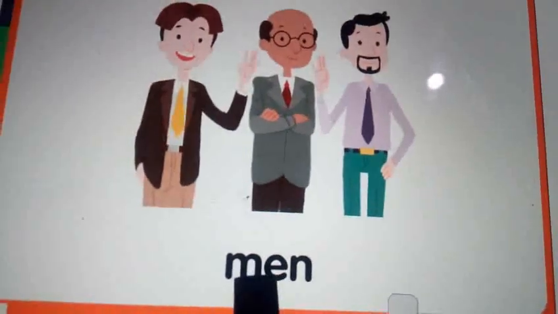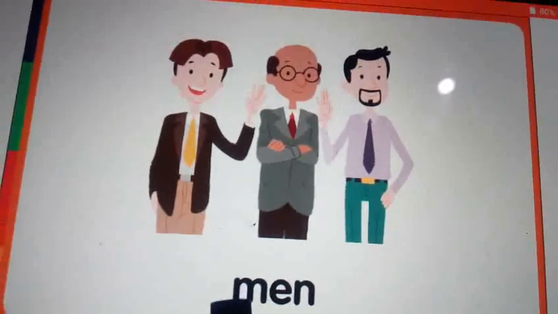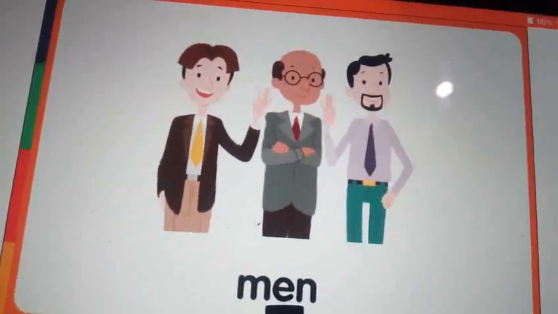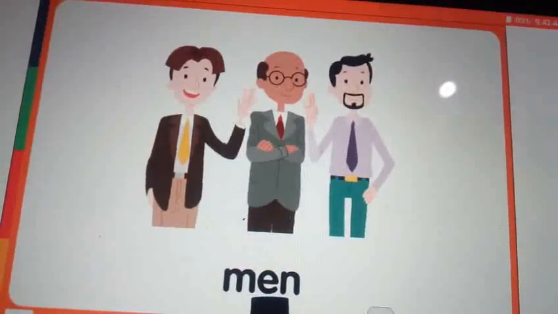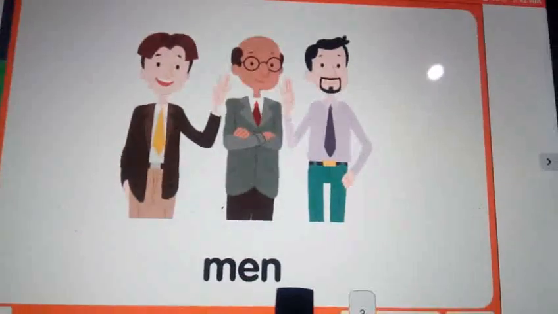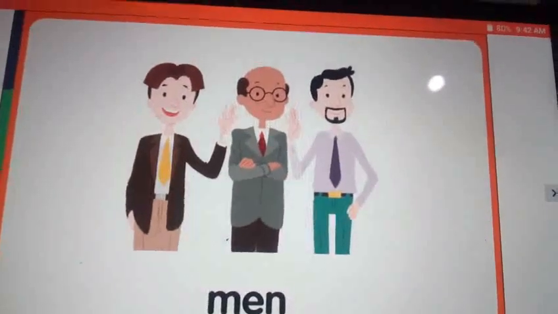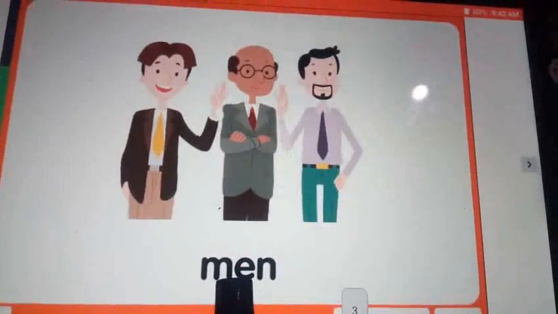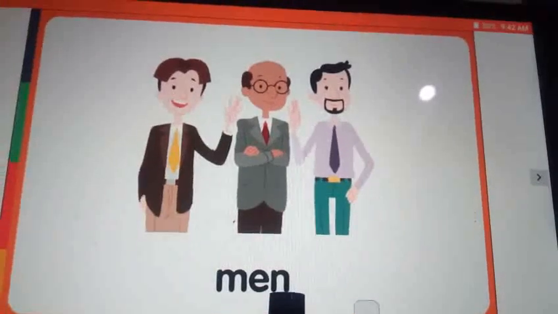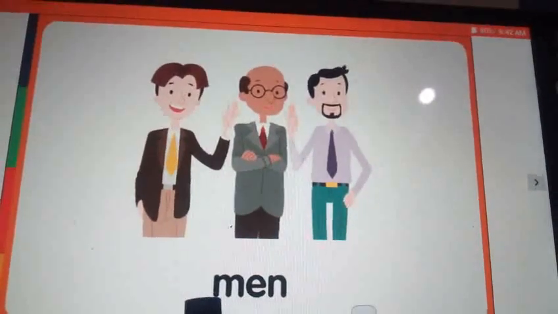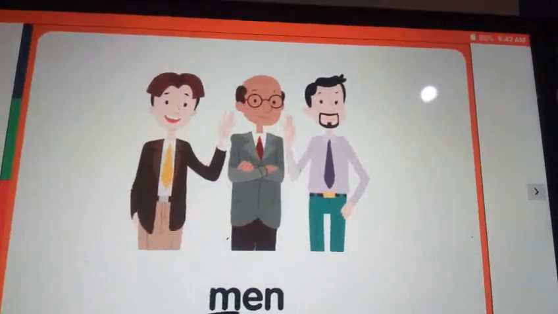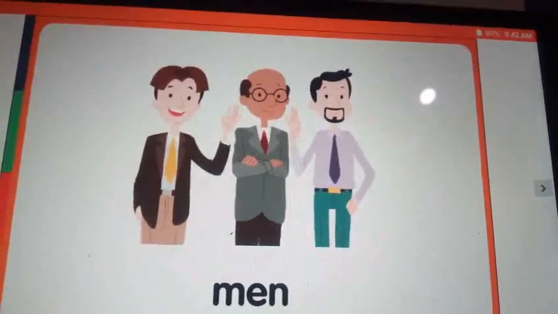Next, beginning sound, middle sound, end sound. So once again, what is the beginning sound? Middle sound, then end sound. Men, men, men.